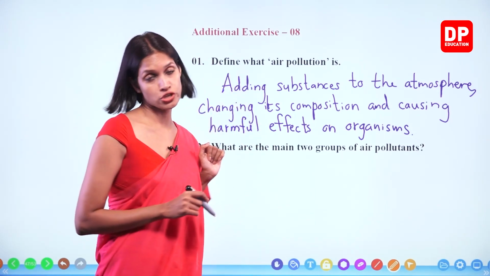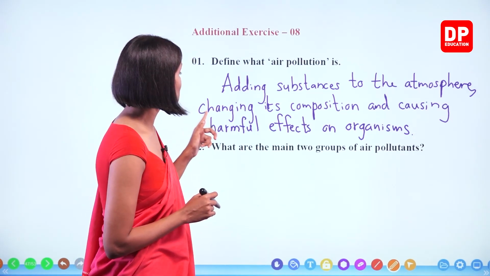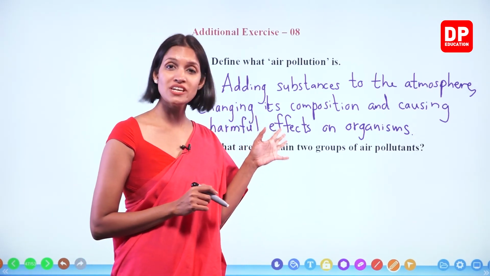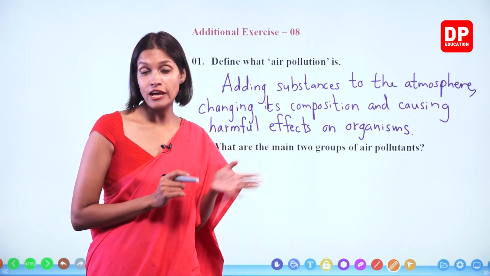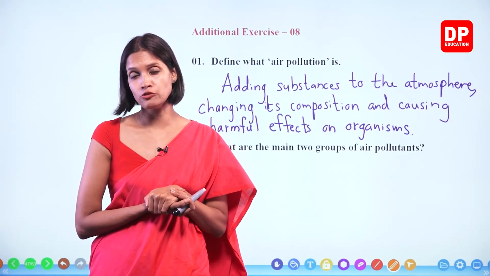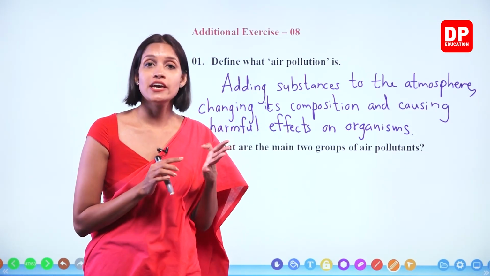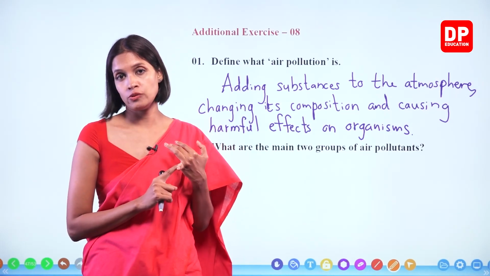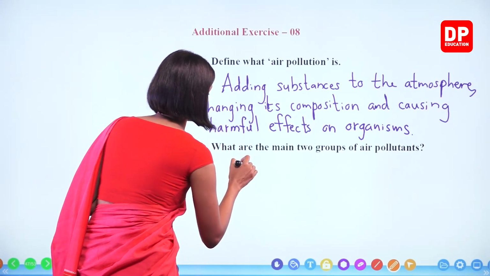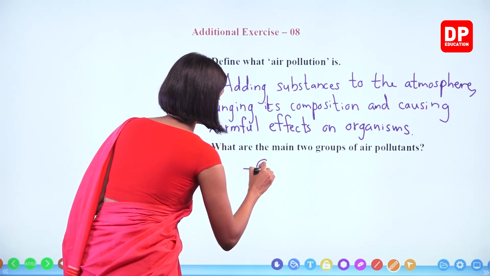What are the main two groups of air pollutants? We learned that there are two main groups of air pollutants. What are they, children? Gaseous pollutants and particulate pollutants. Number one, gaseous pollutants.